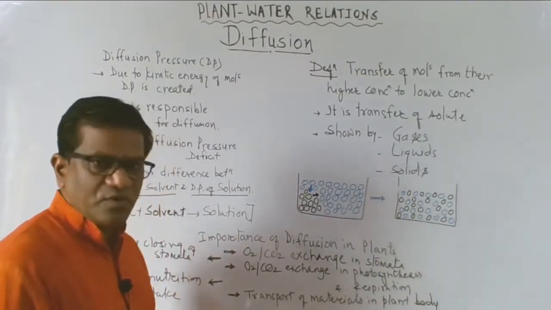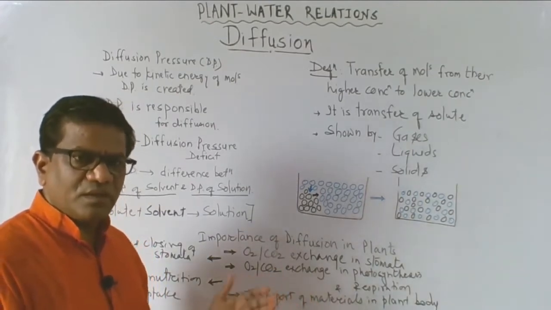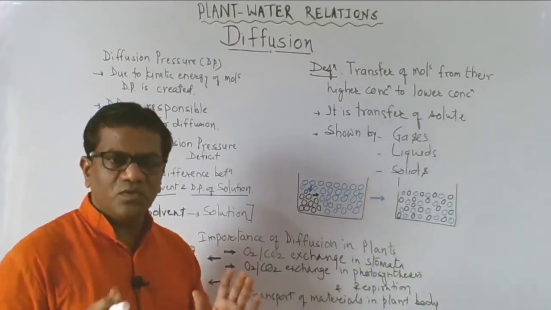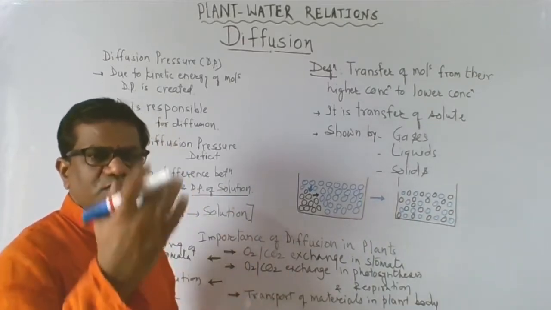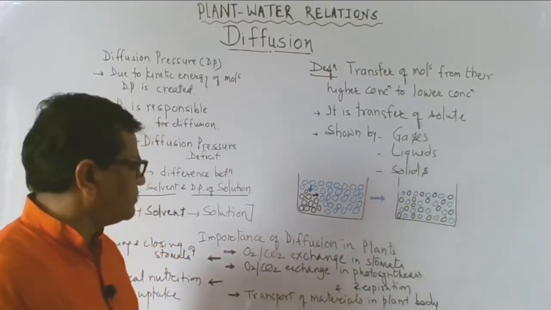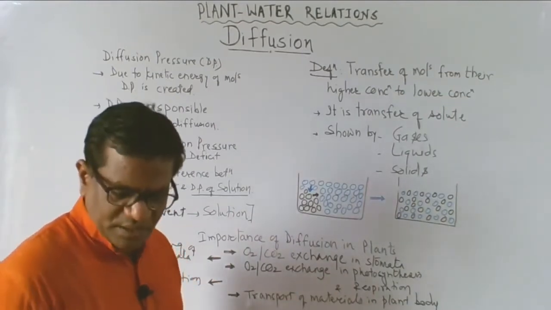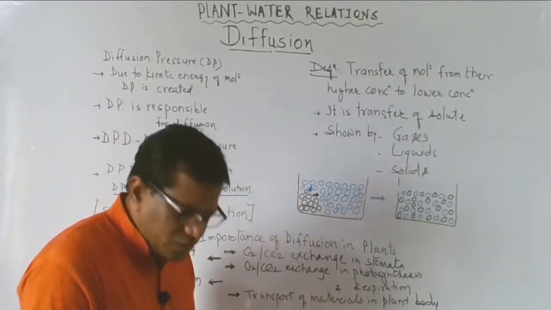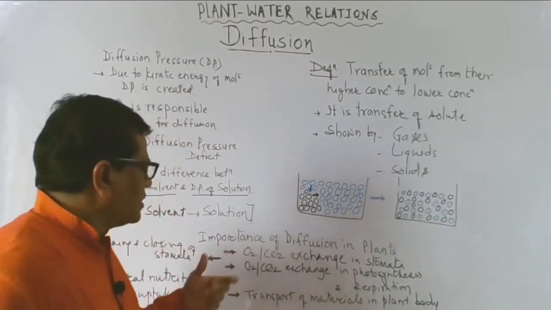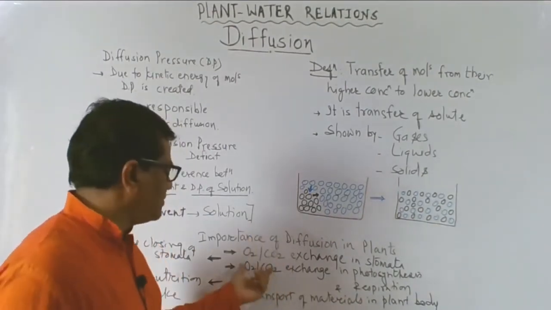In the same way, it is important for plants for O2 and CO2 exchange in the stomata. When continuous photosynthesis takes place, the CO2 is concentrated in the cells, and this CO2 is oozed out from the stomata by the diffusion method. It also takes O2 in. In the environmental condition, in the air, the oxygen concentration is more than in the leaf cells, and the oxygen enters into the stomata. The O2 and CO2 exchange in stomata takes place by diffusion.